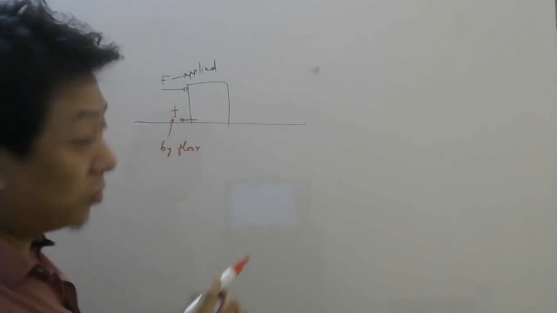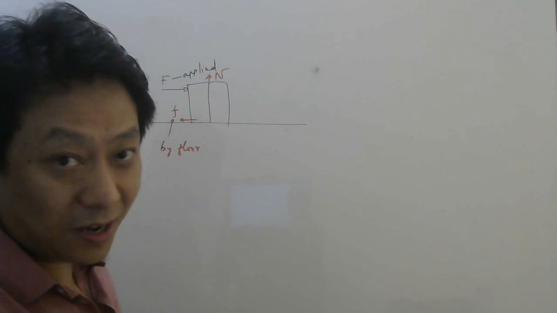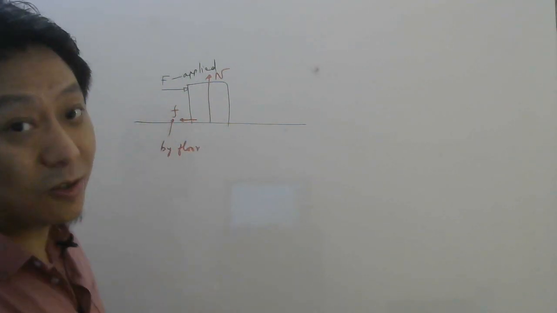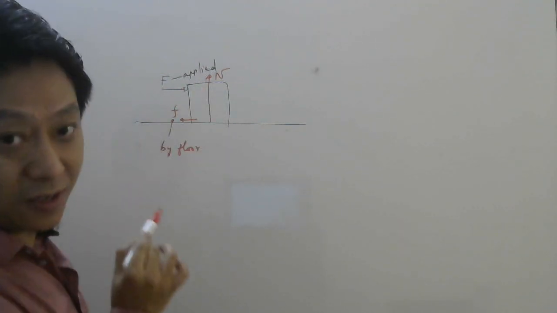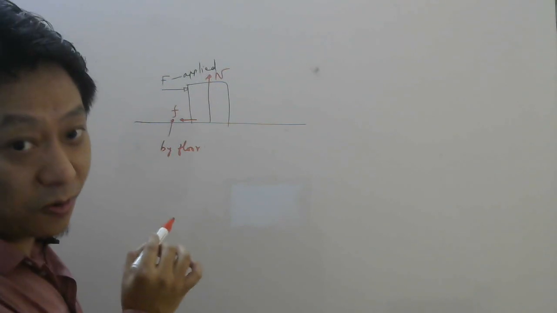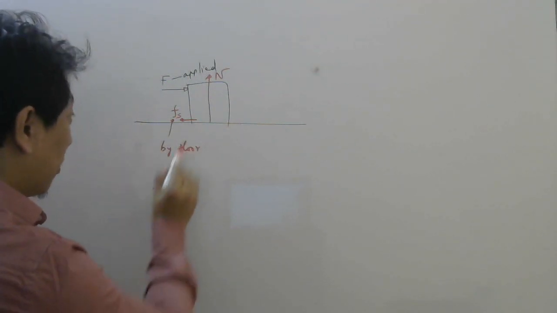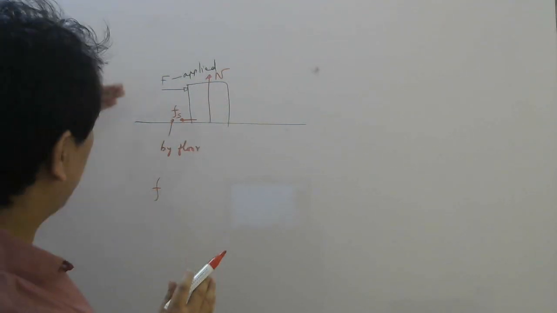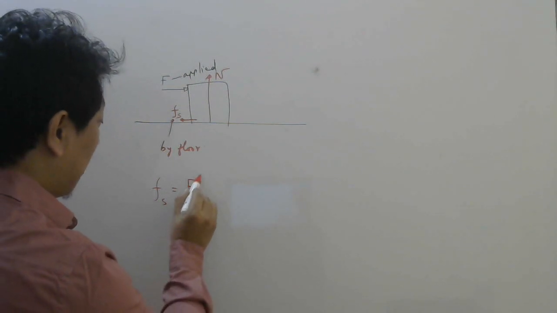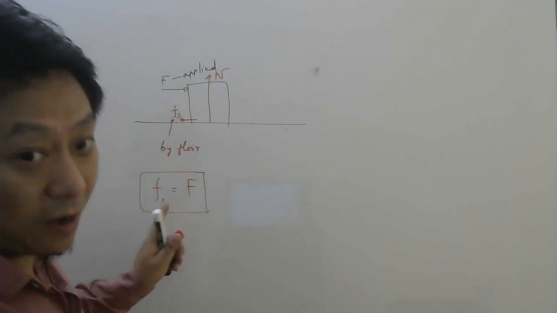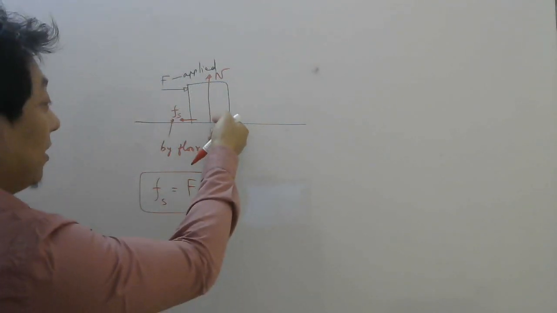Is it the normal force? No, normal force acts perpendicular to the surface. We have seen in our previous video, right? So which force is this? This is what is called friction. And since it is trying to keep the body at rest by cancelling the applied force, this friction is called static friction. So if the body is not moving even when we apply a force, it means static friction is balancing the applied force. Meaning static friction is equal in magnitude to the applied force but opposite in direction.